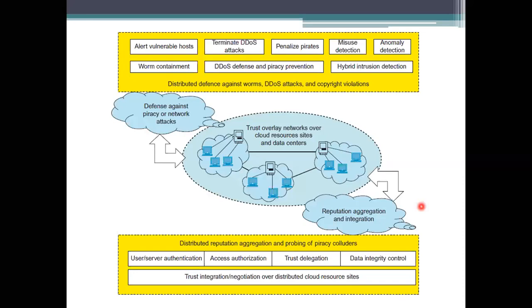They also need to process the access, because these overlay networks are built over the resources and data centers that you are using.